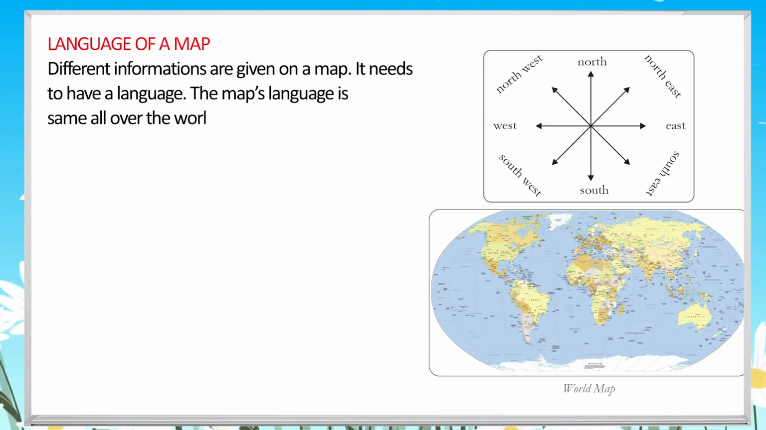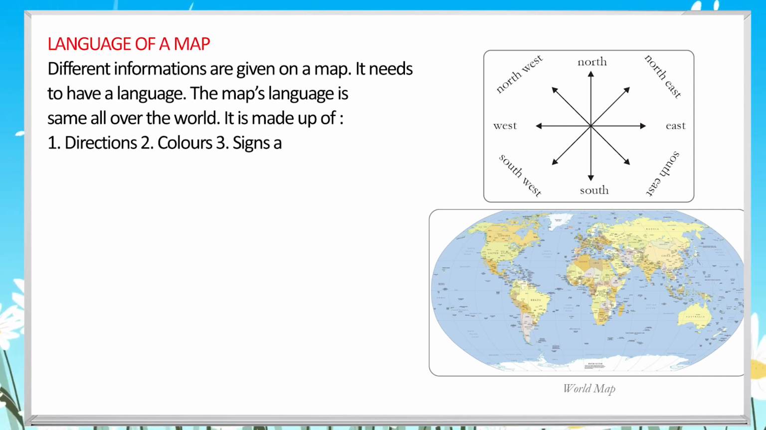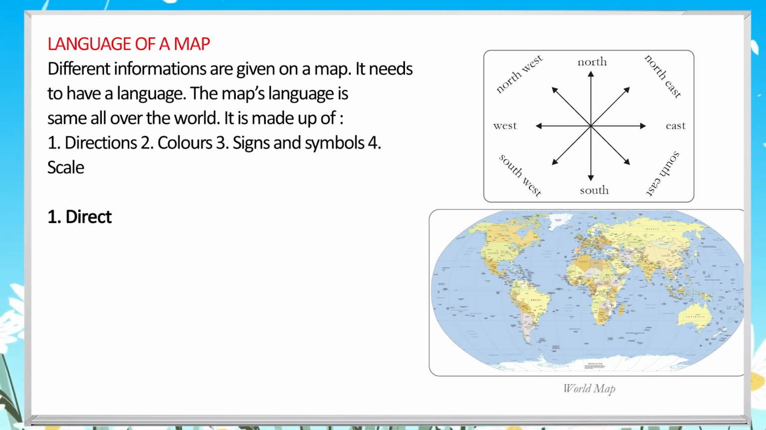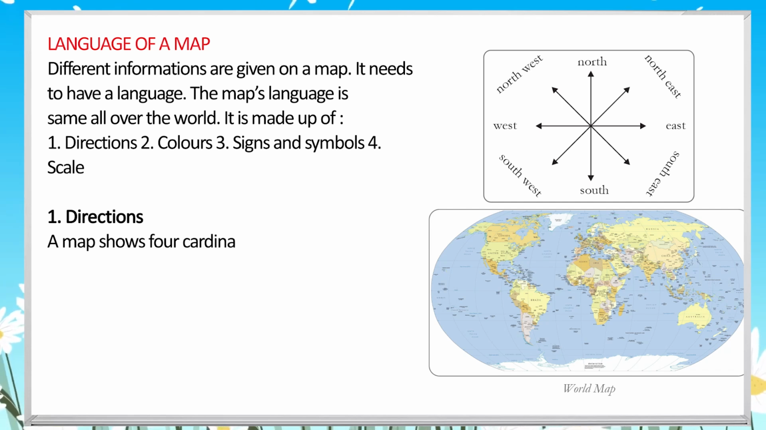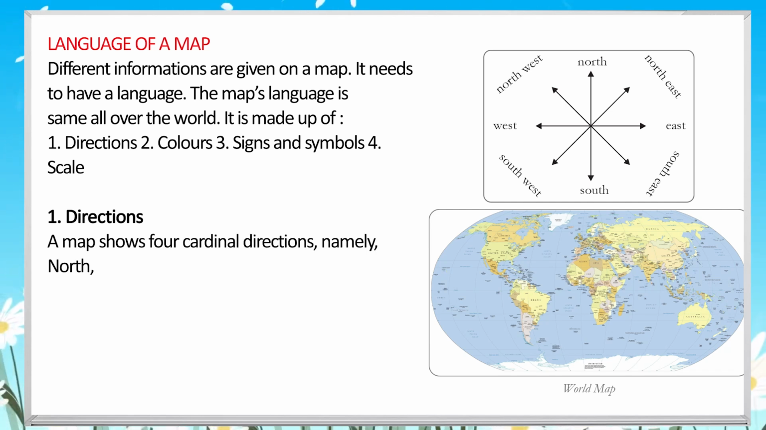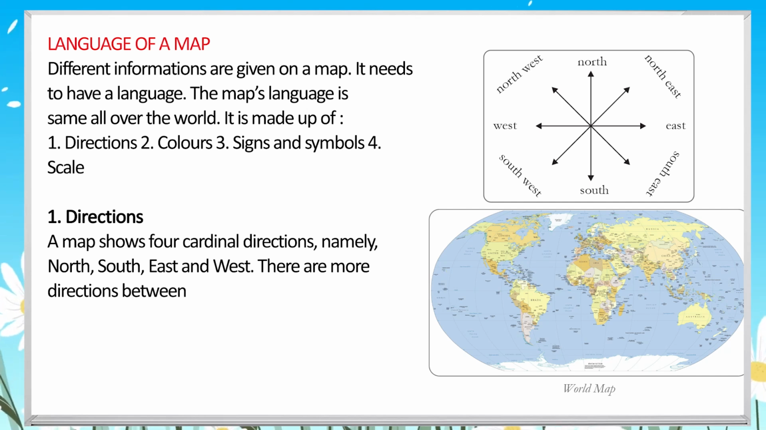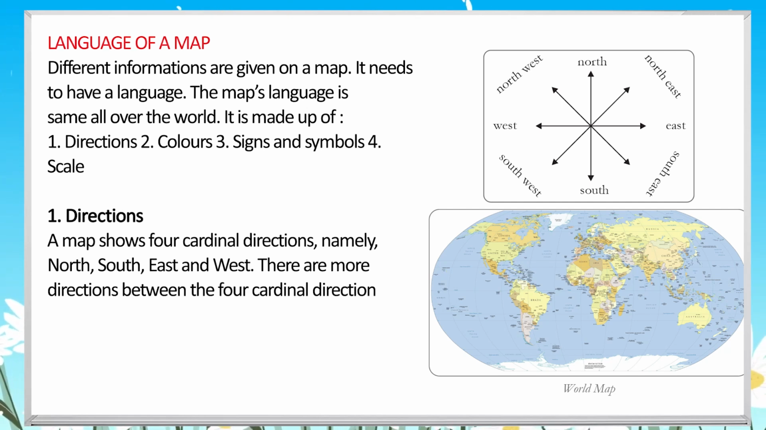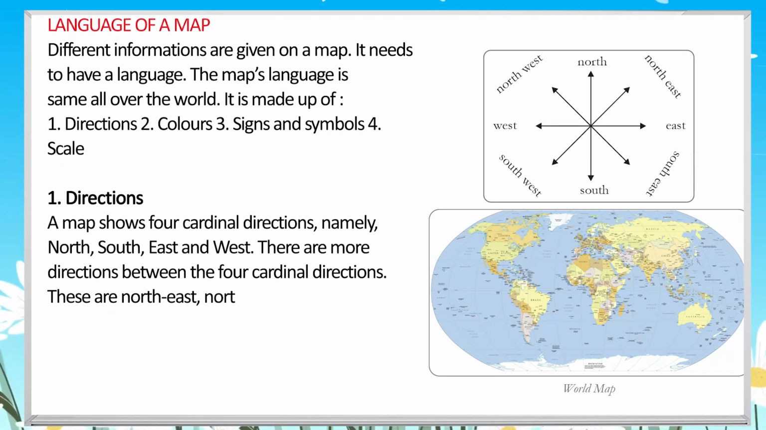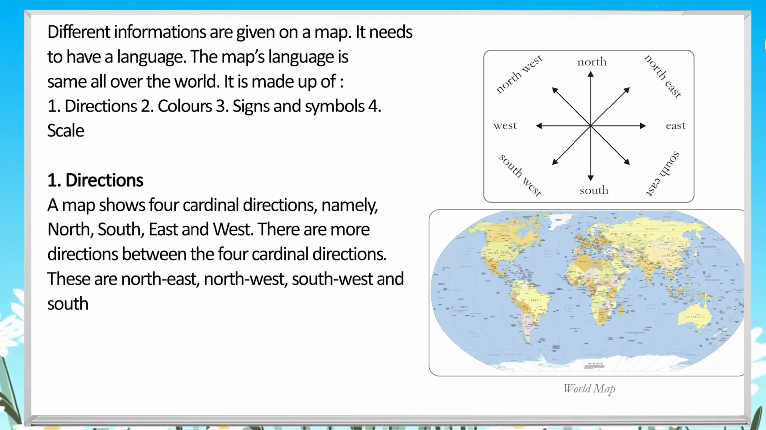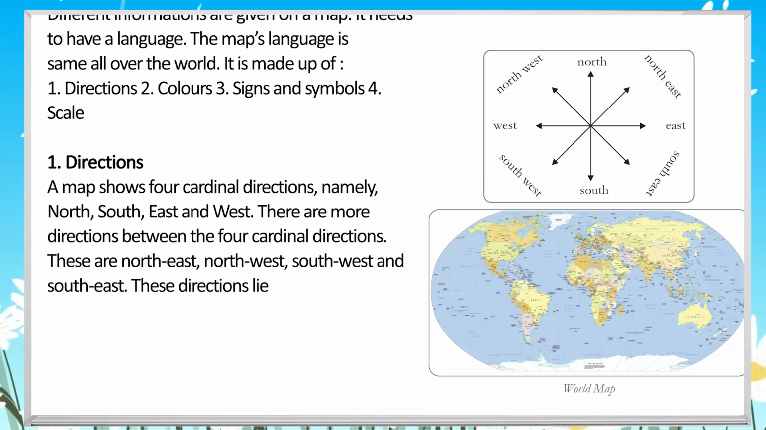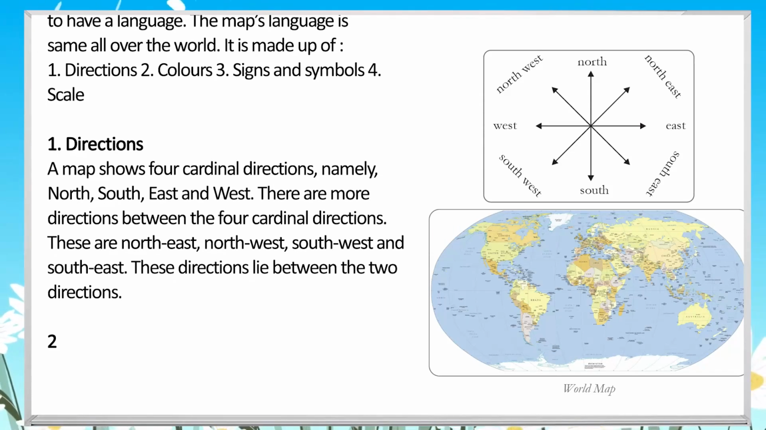Language of a map. Different information is given on a map. It needs to have a language. The map's language is the same all over the world. It is made up of 1. Directions, 2. Colors, 3. Signs and symbols, 4. Scale. 1. Directions. A map shows 4 cardinal directions, namely north, south, east and west.